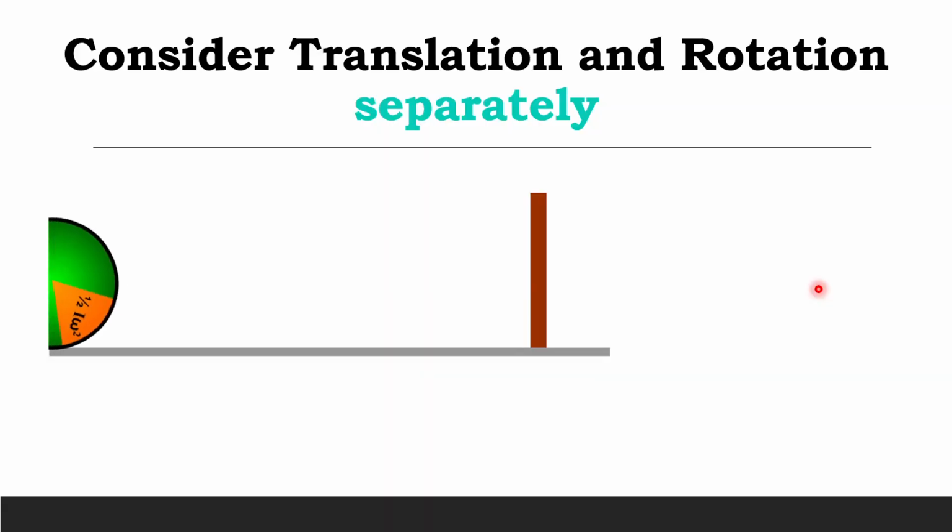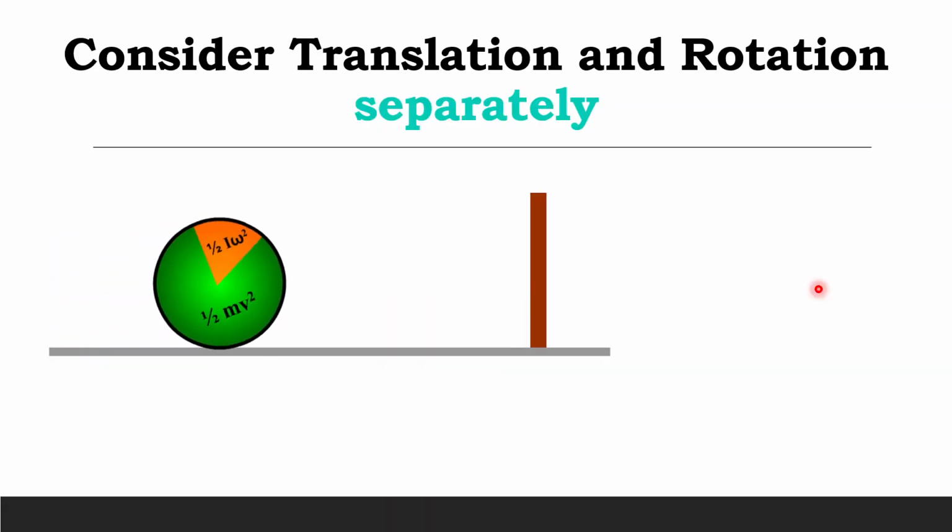The major point in rotational motion chapter is to consider the translation motion and rotation motion separately. I can't stress this point enough. This single point is enough to solve most of the problems in this chapter. I wish I had known this secret when I was preparing for JEE. Now let's understand this point with this animation.